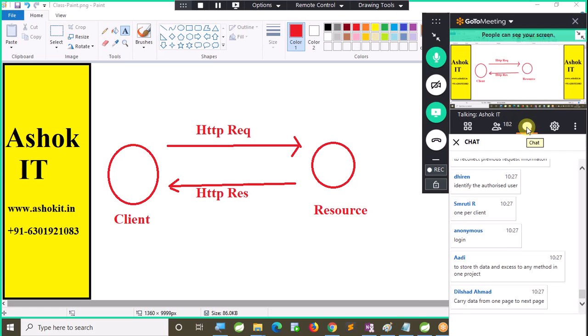The resource will process that request and send data back to the client. Once data is sent back to the client, that client information will not be available in the resource.